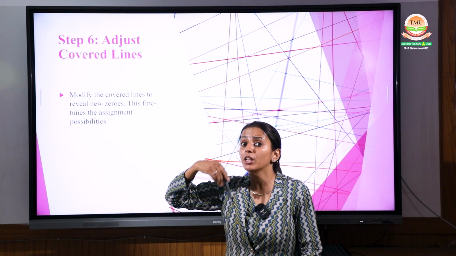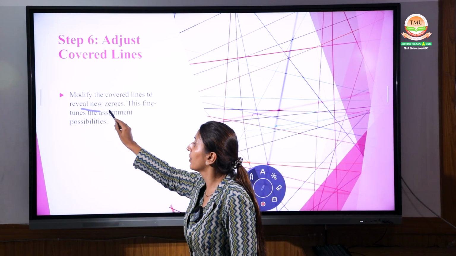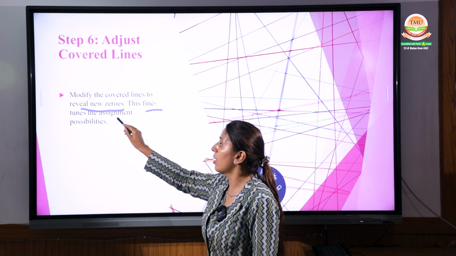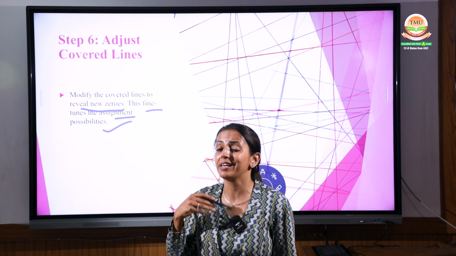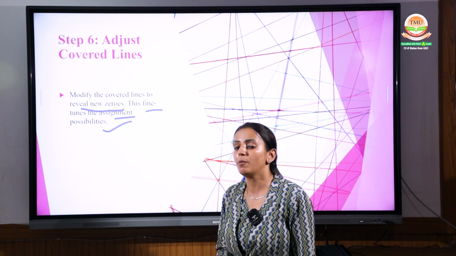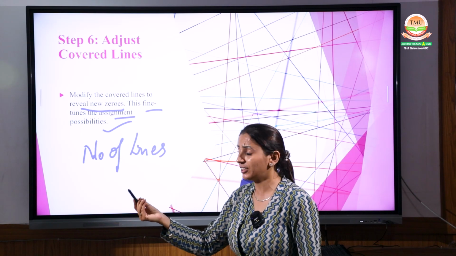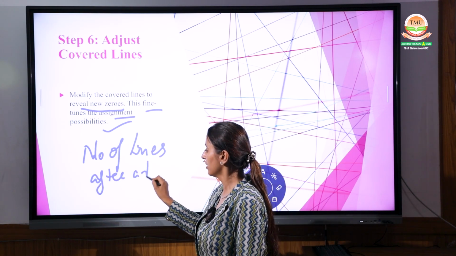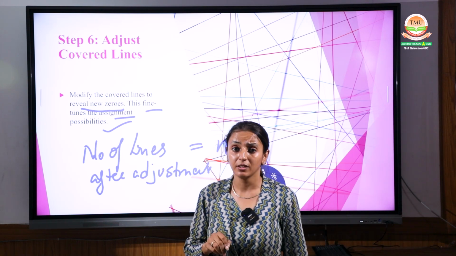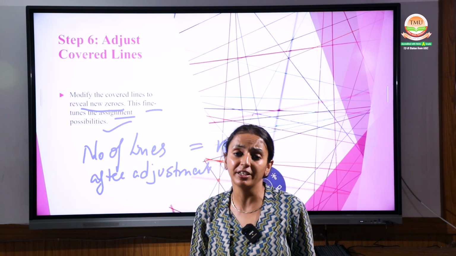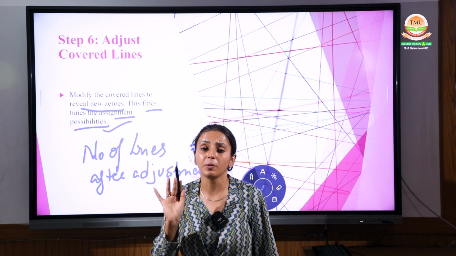Modify the covered lines with the new lines. Now you have a new matrix. Again you have to review the new zeros and find out whether the assignment is possible or not. Will it be done now? It might be, or it may need another adjustment. So you have to find out whether the number of lines you have made after adjustment is now equal to the number of rows of the matrix. If yes, then your final answer will be optimum. Then it will be an optimum solution.